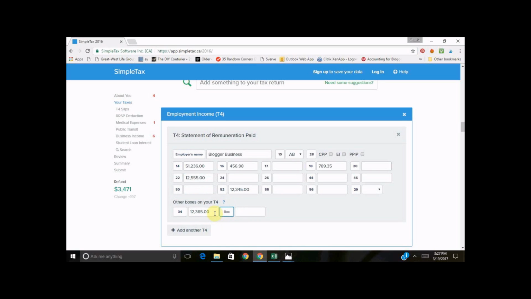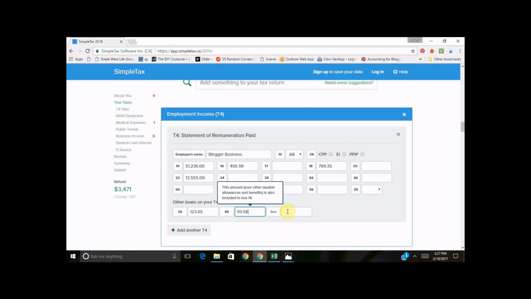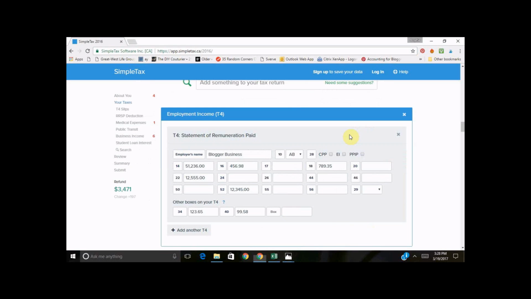And then we also have a box 40. And you'll notice when you type it in, it says what it was. So this is an amount, your other taxable allowances and benefits included on your T4. So that's actually potentially the employer paying for food, meals, whatever. So there we go. Took a couple of minutes. We just input everything from the box numbers as noted on the T4 into the return. And you'll notice that on the side here, this refund or amount owing is going to update as we go through.